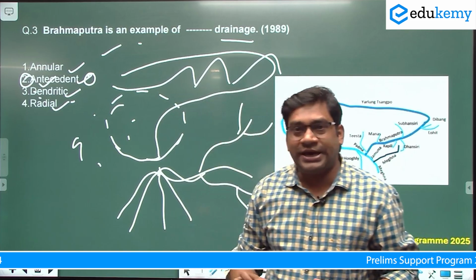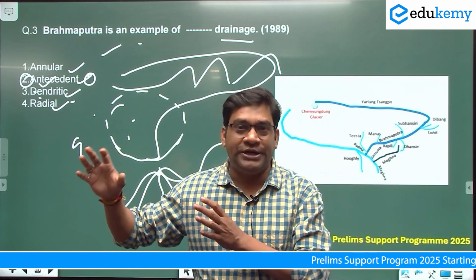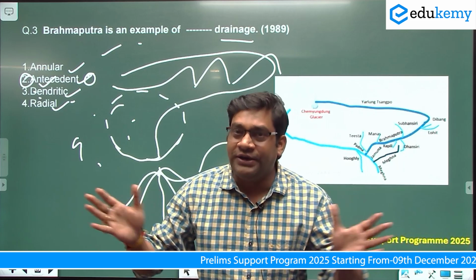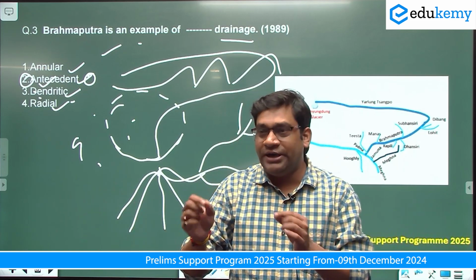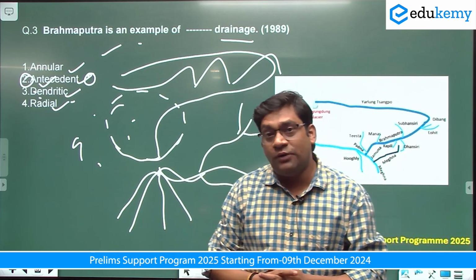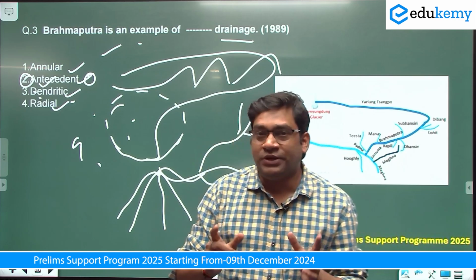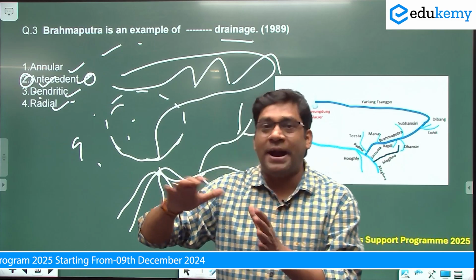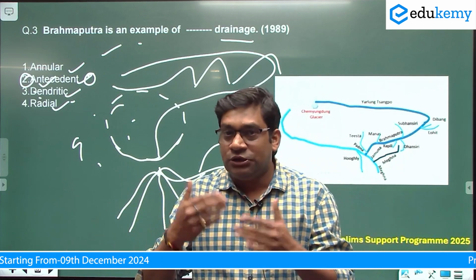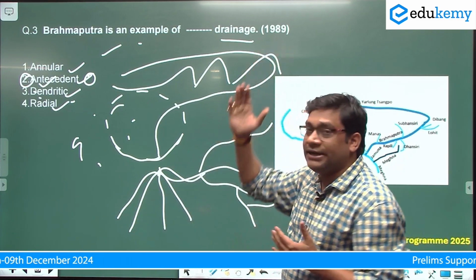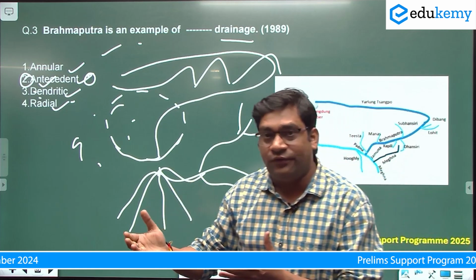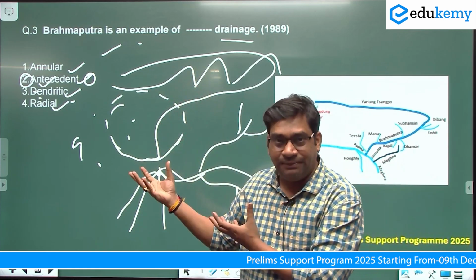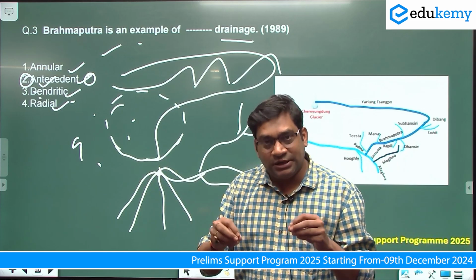Now you have to understand the types of drainage patterns in India. Each and every river in India follows a different drainage pattern. So whenever you read NCERT or class notes, always keep in mind that you have to follow the geographical structure of the land surface and the pattern followed by the river. Because UPSC asked this in 1989, and maybe in 2025 or in coming years they will ask more questions based on the same concept, antecedent rivers, because it's relevant today also.